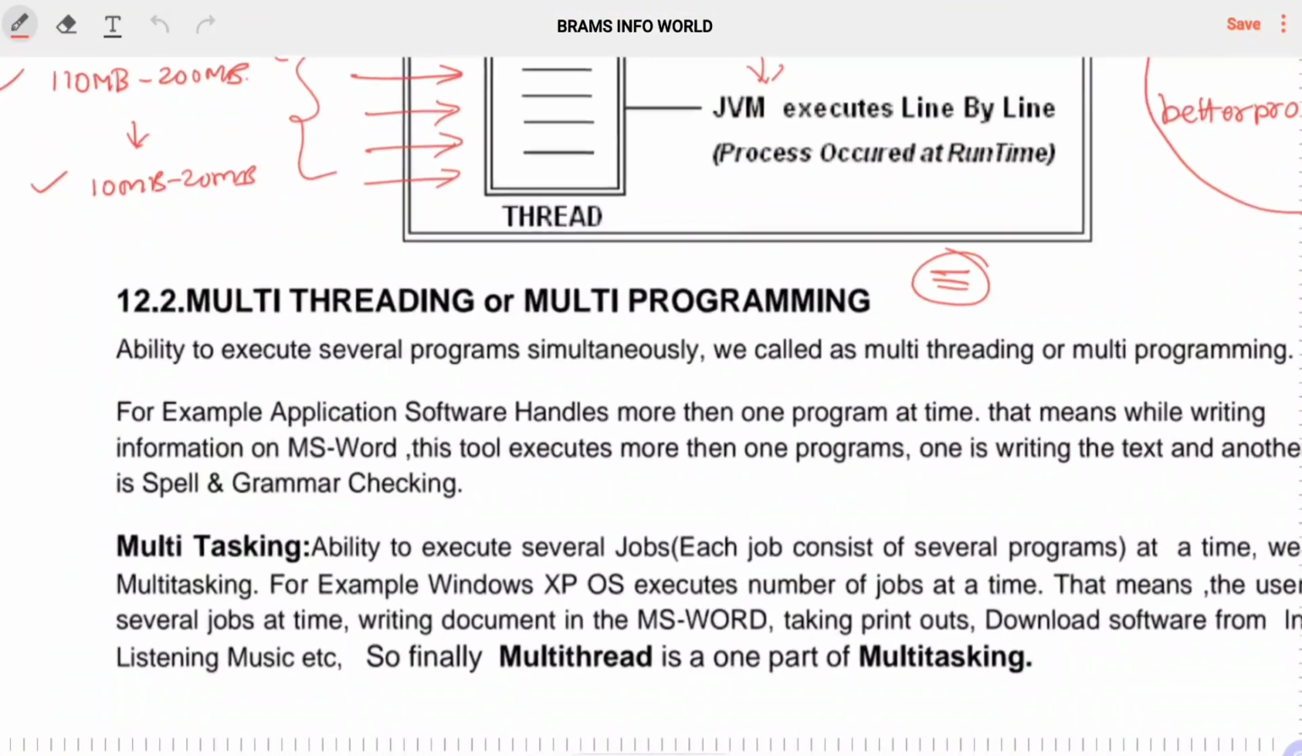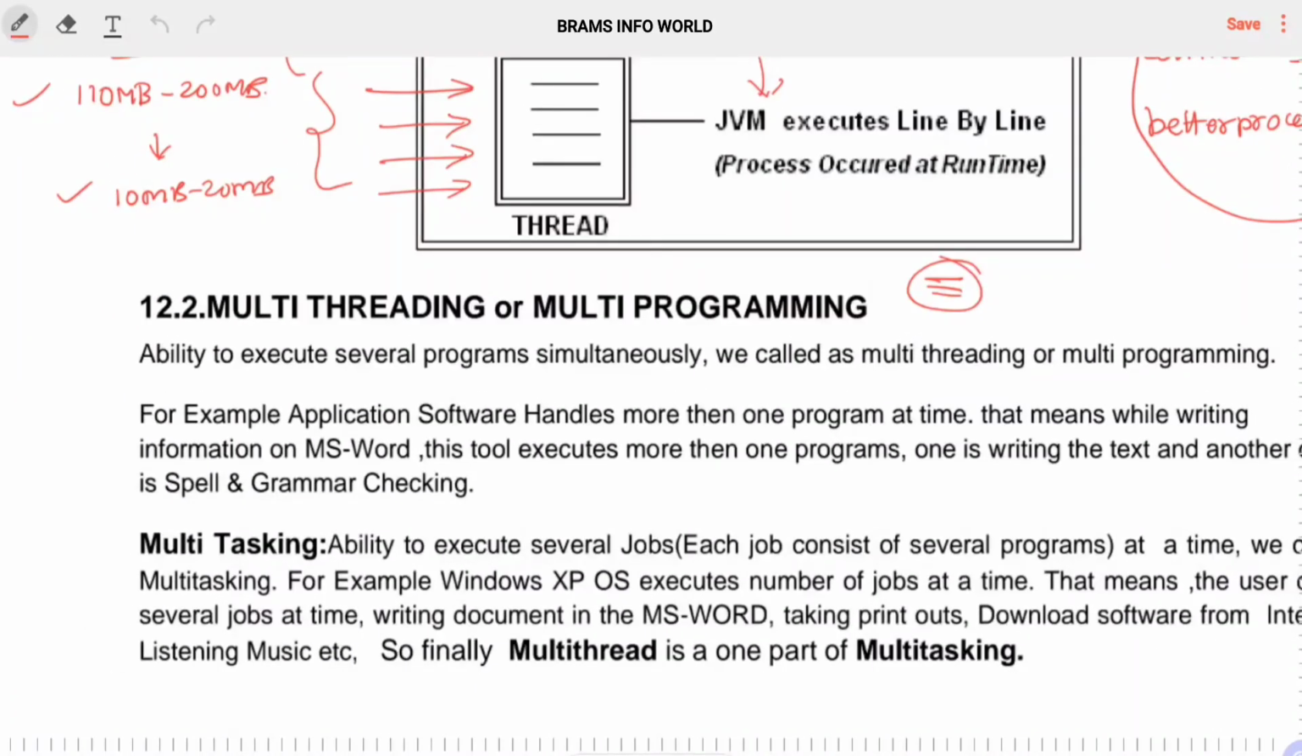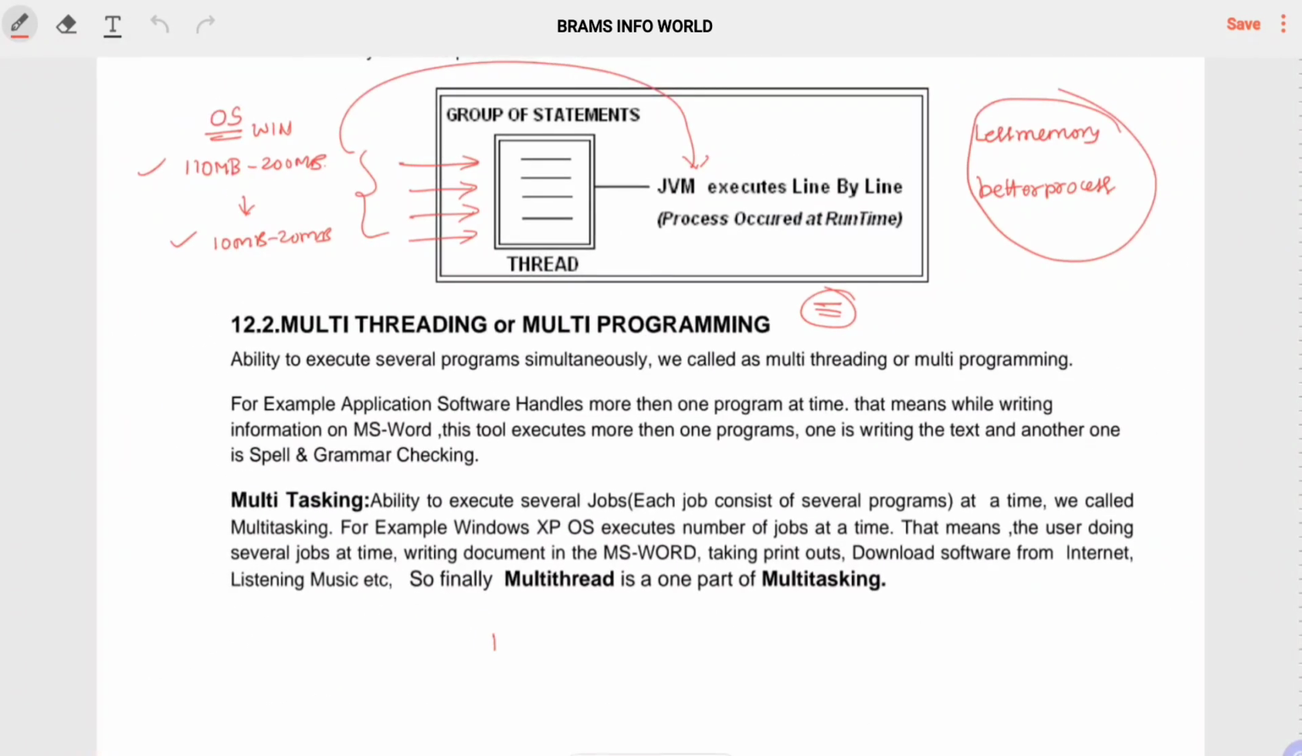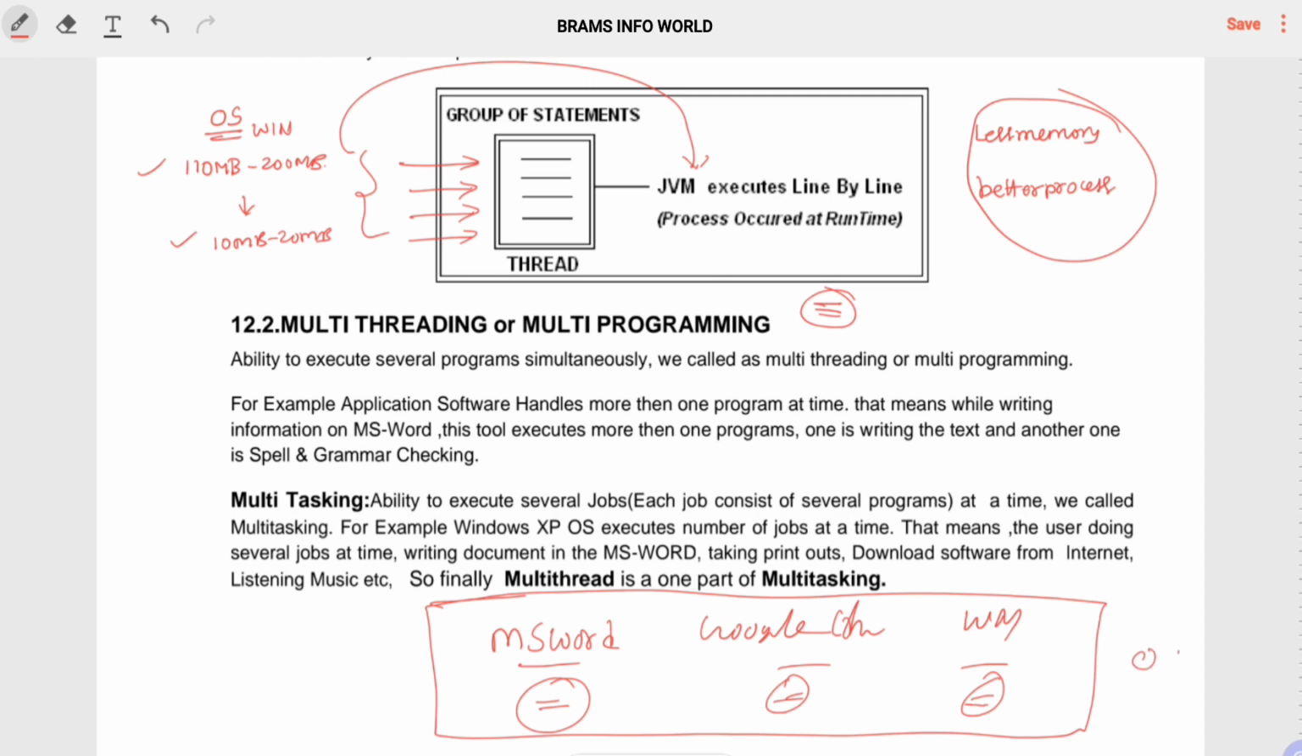multitasking and multi-threading. Okay, so let us take one more example: MS Word, Google Chrome and Windows Media Player, all are executed simultaneously. Each is a set of multi-threads. This kind of thing is done by the operating system, and it is called multitasking. Multitasking means a number of applications are executed at a time by the processor. That is the concept of multitasking.